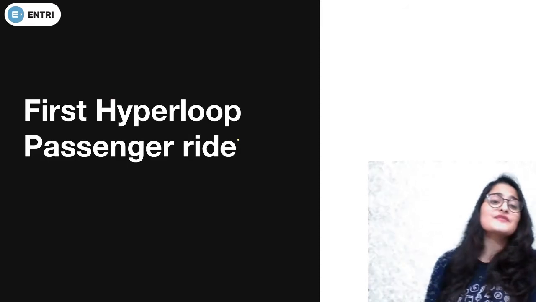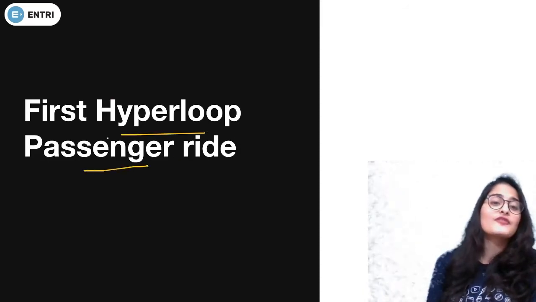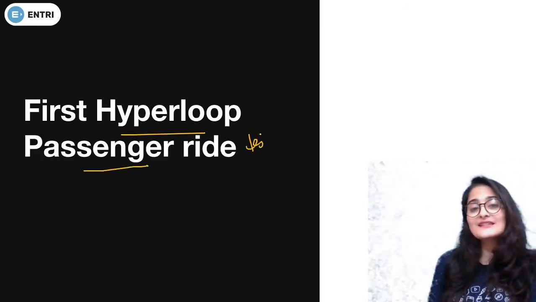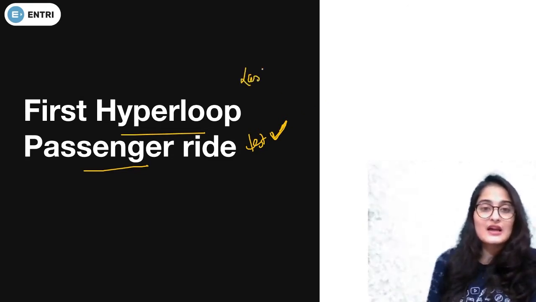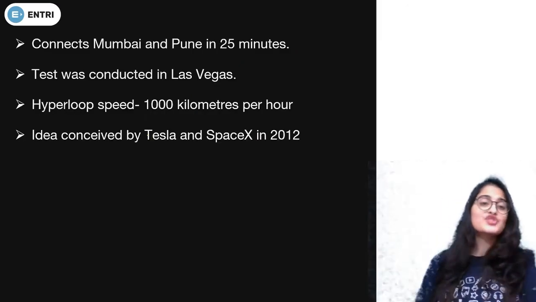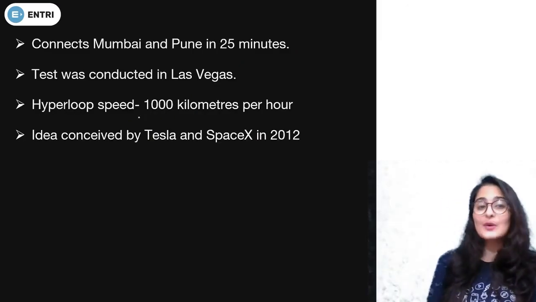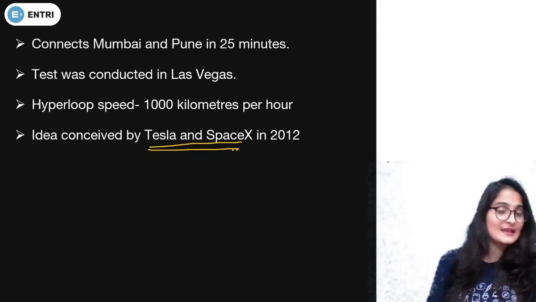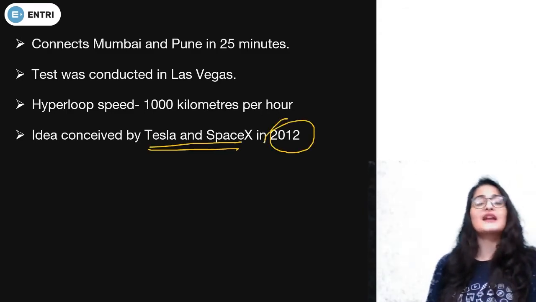Next is the first Hyperloop passenger ride. Now, the first Hyperloop passenger ride test has been conducted quite successfully, and its tests are being conducted in Las Vegas, if we say. So Las Vegas is the place where the tests are being conducted. Now, Hyperloop is one form of transportation whose idea was conceived by Tesla and SpaceX in 2012. After that, certain tests are going on.